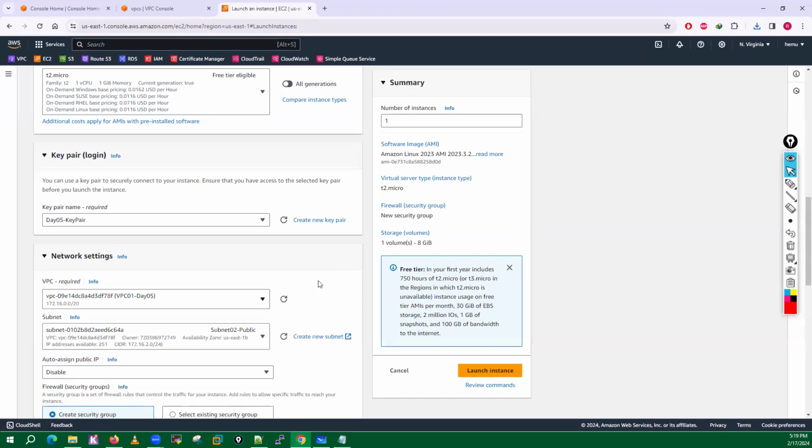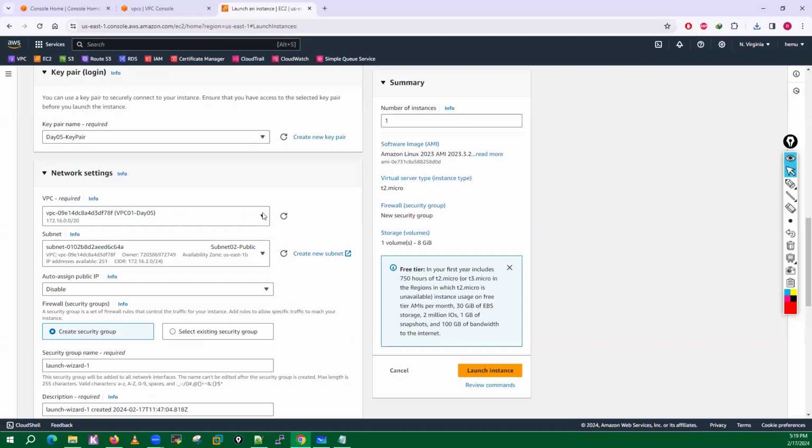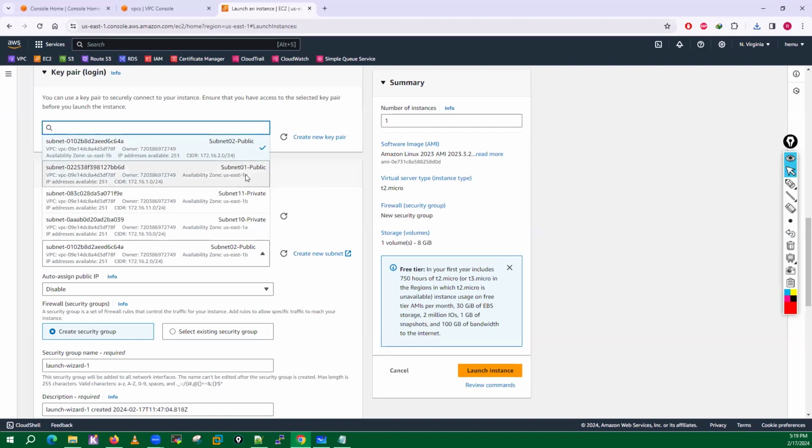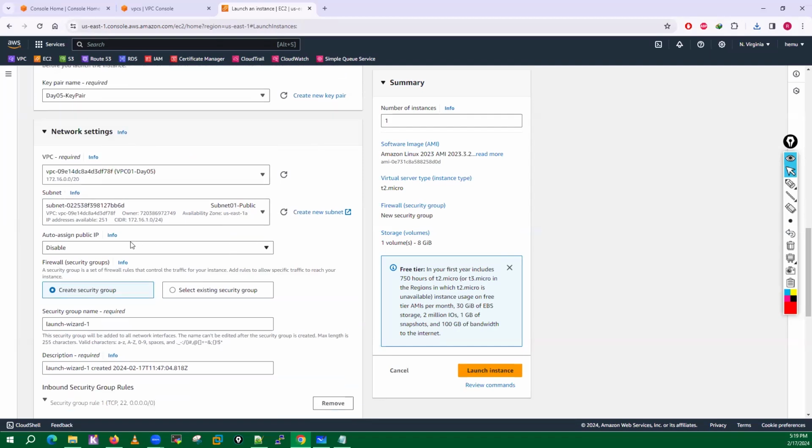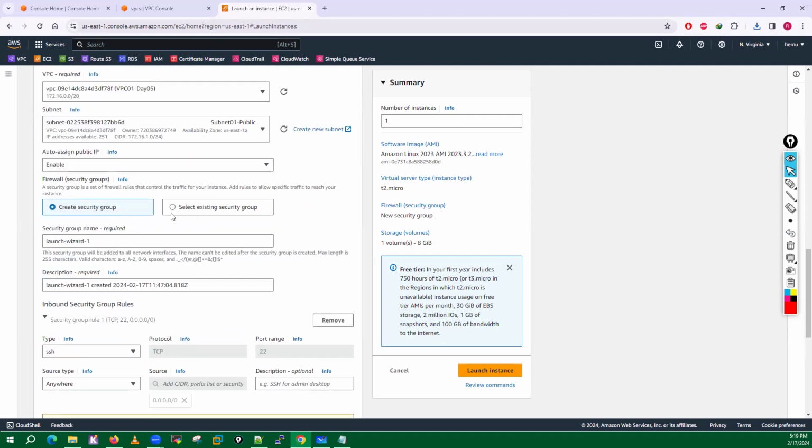I'll go into edit, select my VPC, and select my public subnet, which is public subnet 01, where auto-assign public IP address is enabled. And I will create a security group which is allow all.